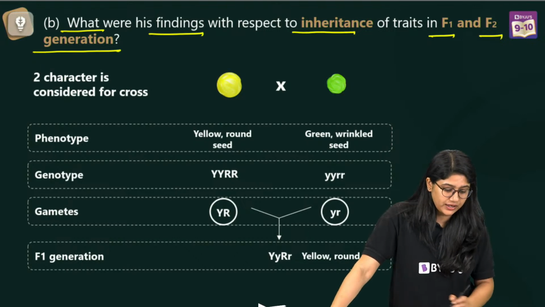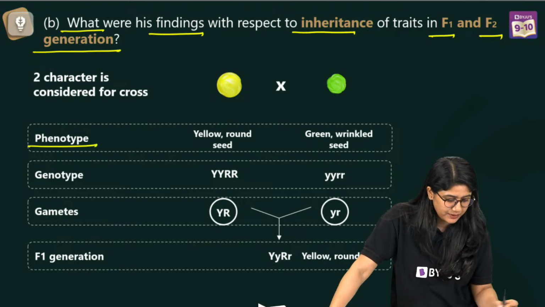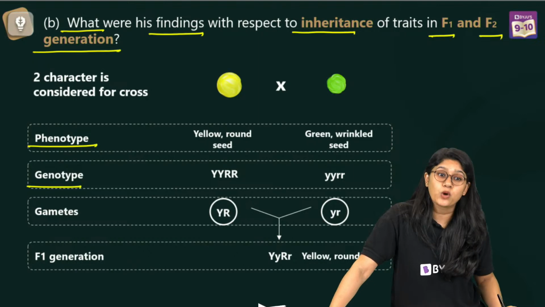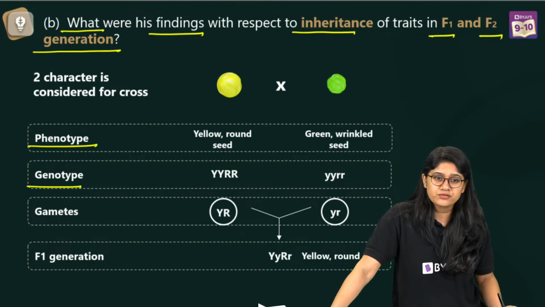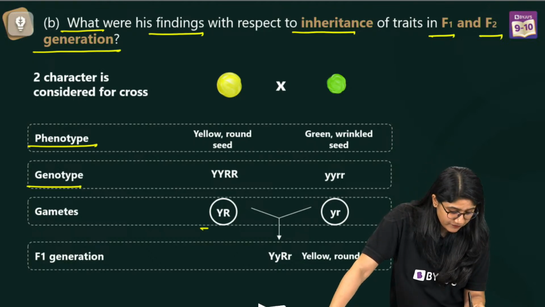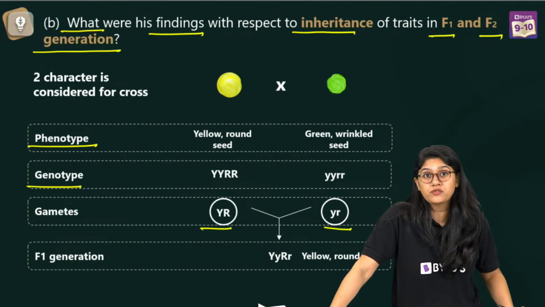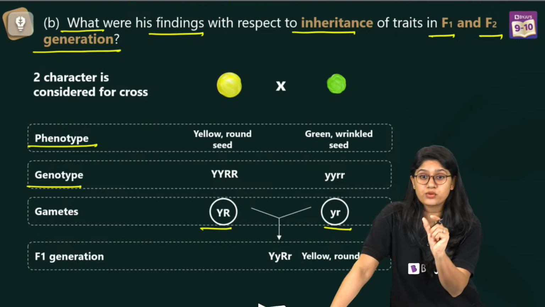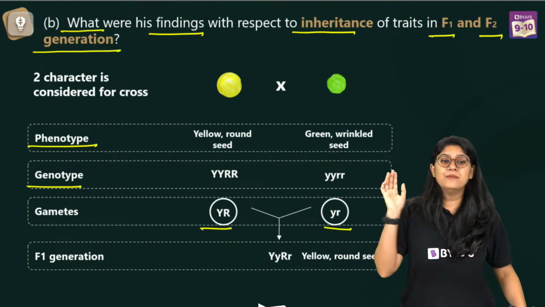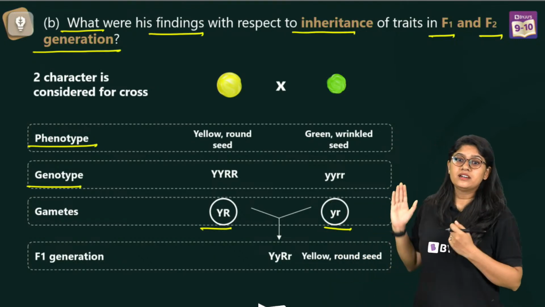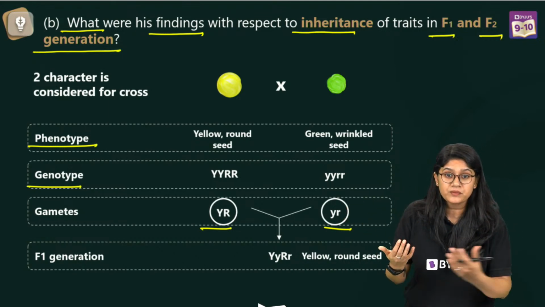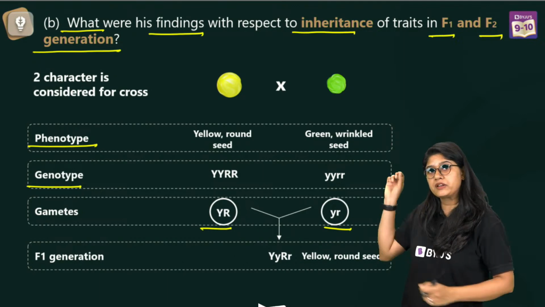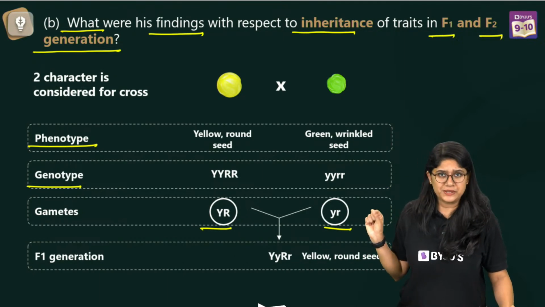So what we have over here, so we are clear with that. We have the phenotype and we have the genotype. And now we'll see the gametes. Very good. Right? Yes, we have the gametes now. Now in gametes, we have the capital and the recessive ones. I'm sure all of you now know that the capital letters will be representing the dominating trait and the recessive one will be represented with the small alphabets, right?